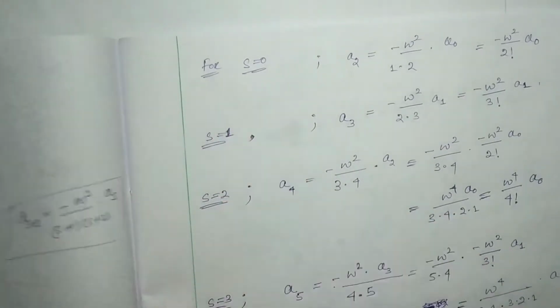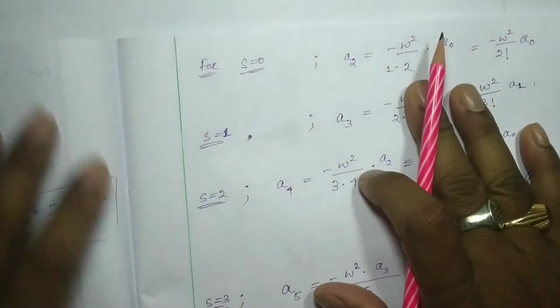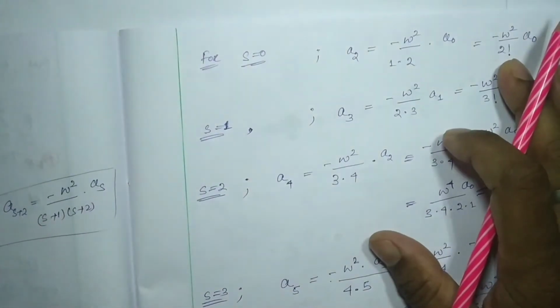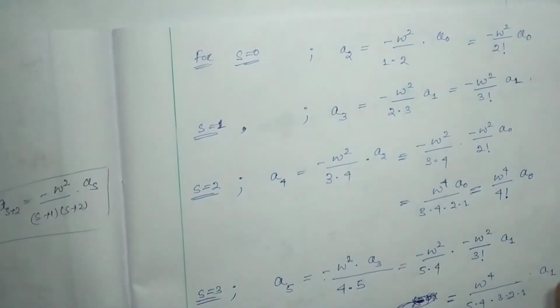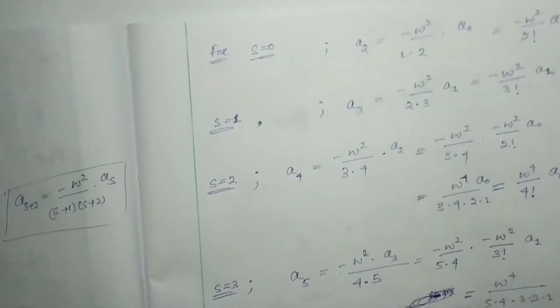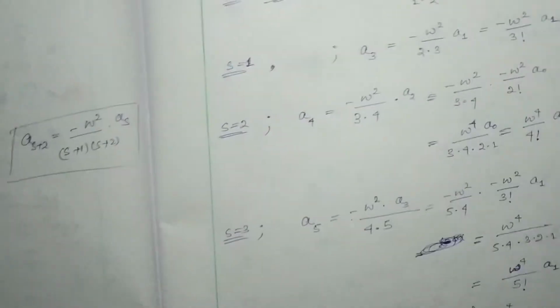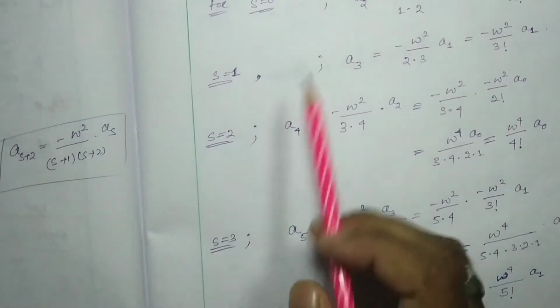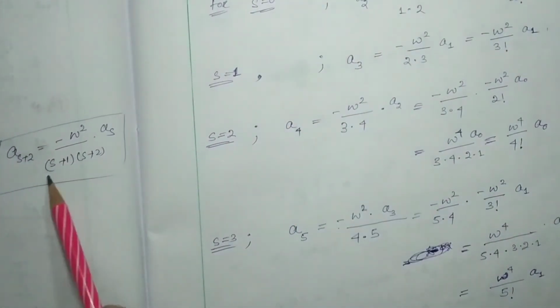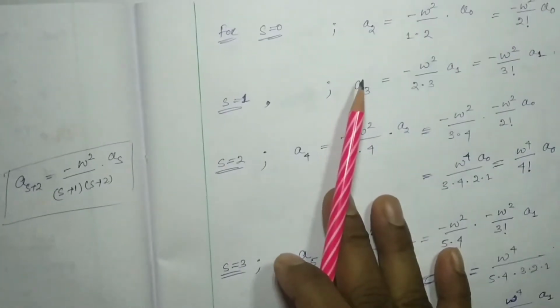For s equal to 0, for your easy understanding, I am writing here, you just follow it, okay.